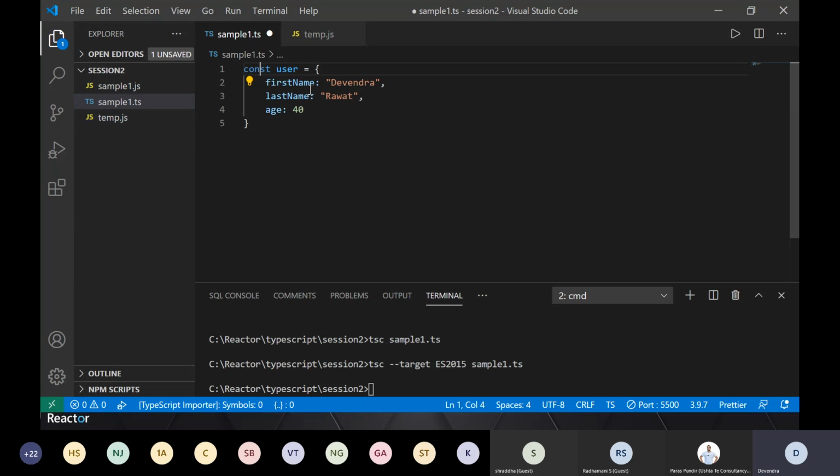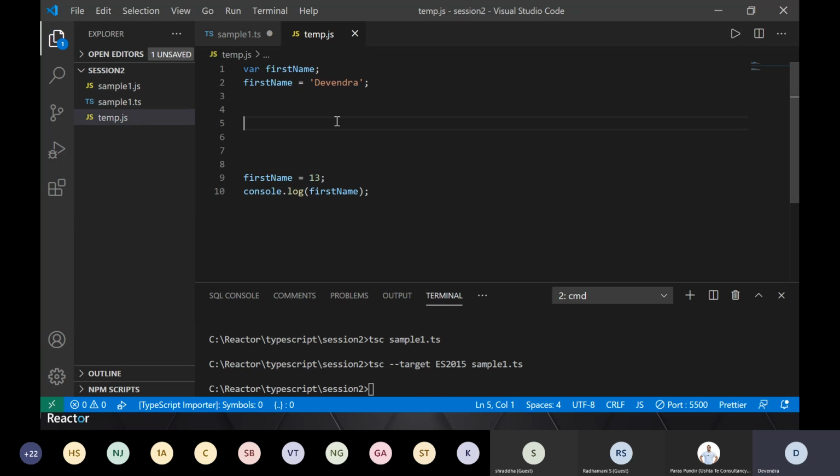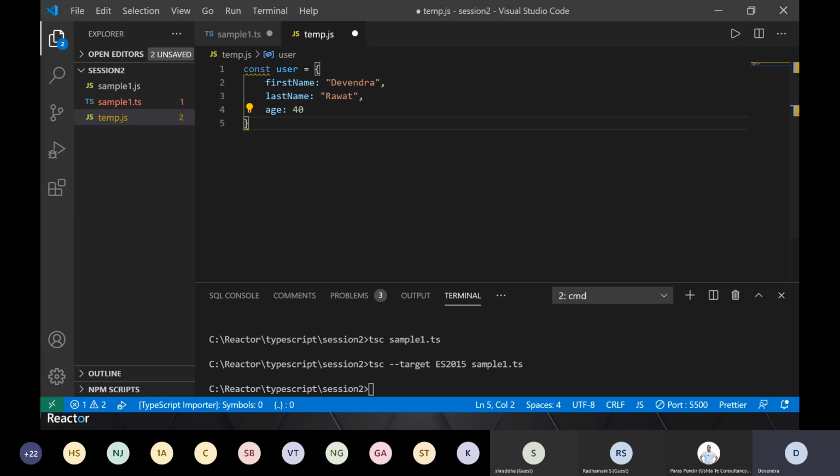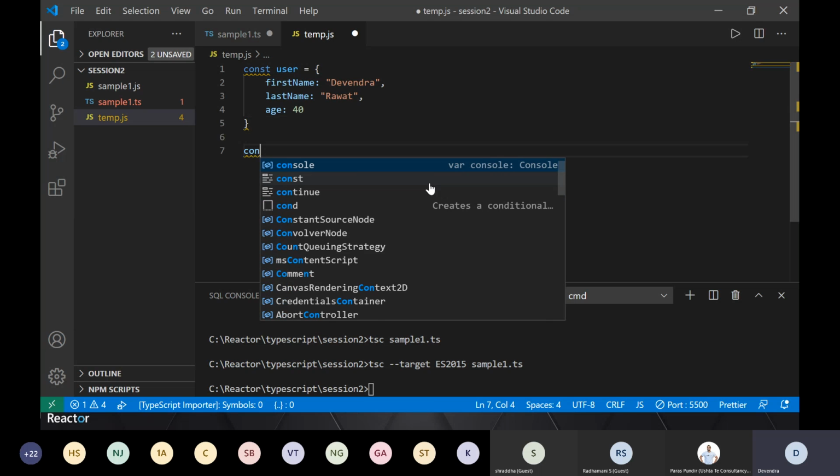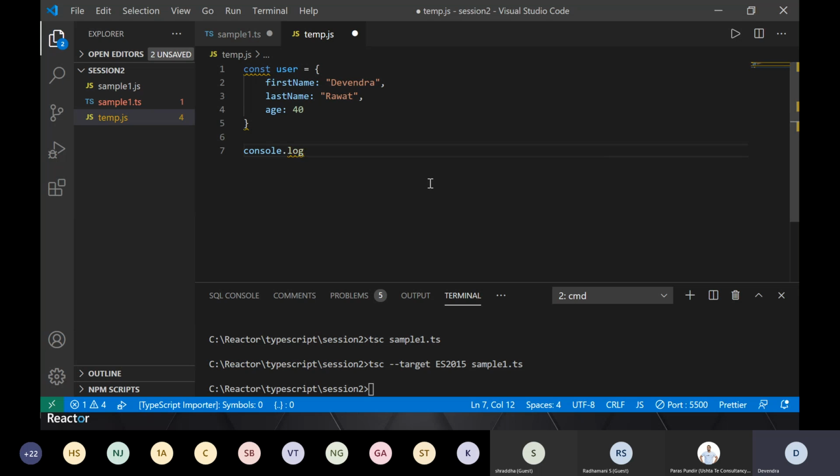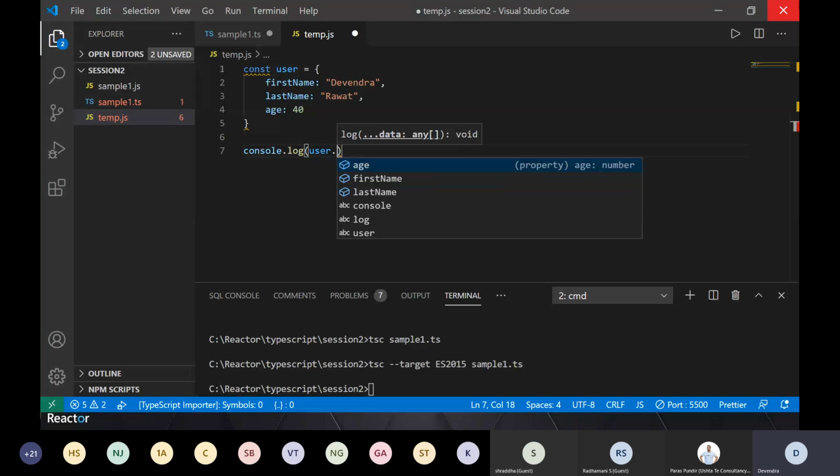I created one constant with this structure in JavaScript. Okay, and let me put it here. Then with this structure, I'm saying console.log user.age, first name, and so on, right?